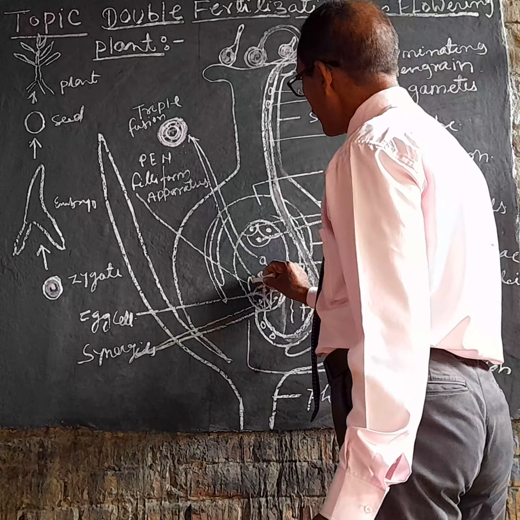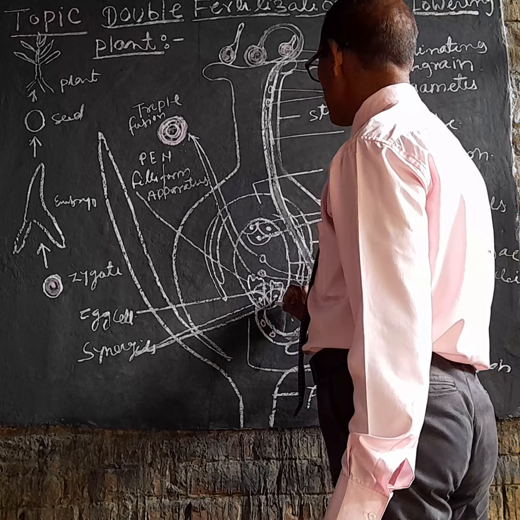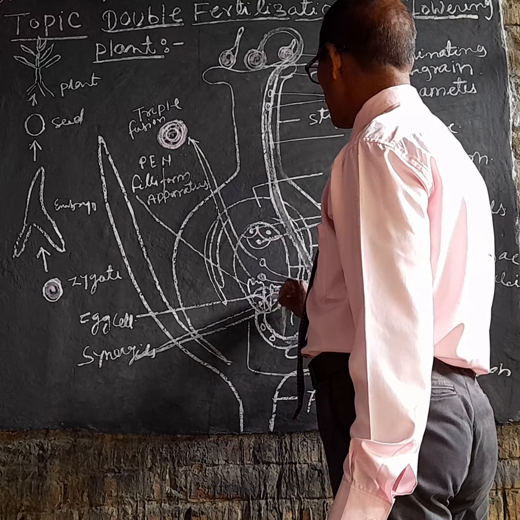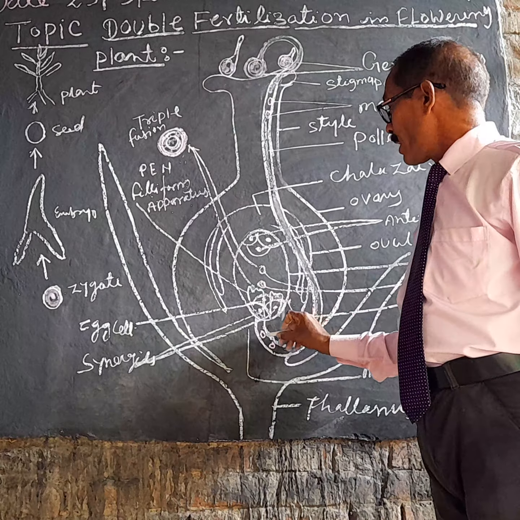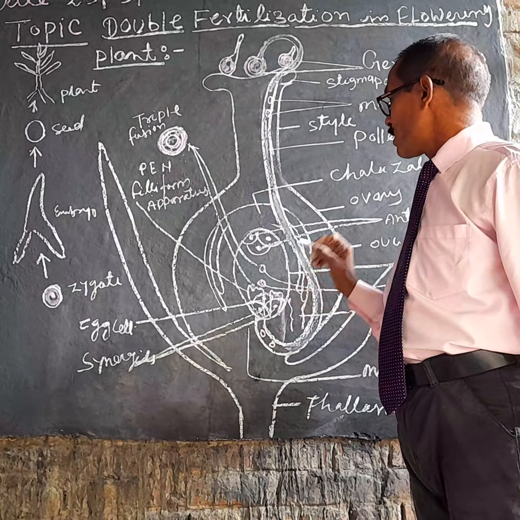A particular structure known as the filiform apparatus is an outgrowth that appears inside the embryo sac. This filiform apparatus plays an important role in the insertion of the pollen tube into the synergids. Both male gametes are discharged into the synergids.